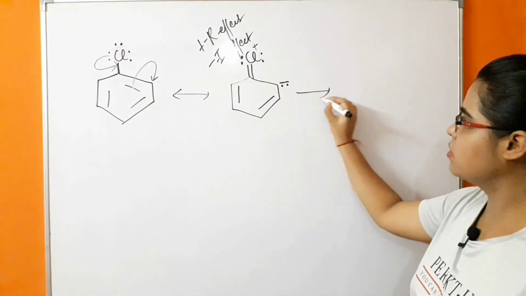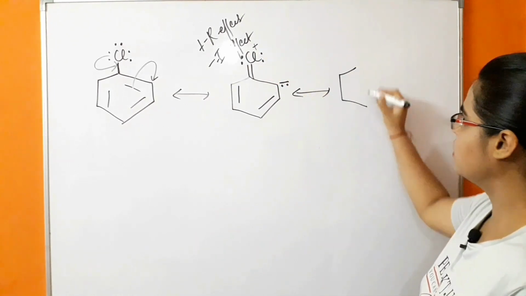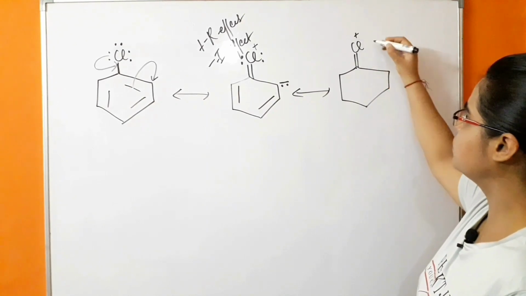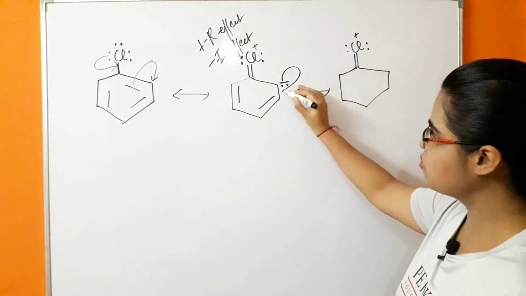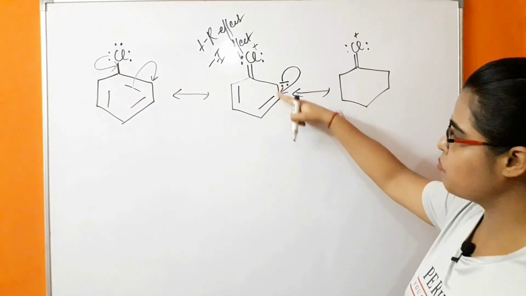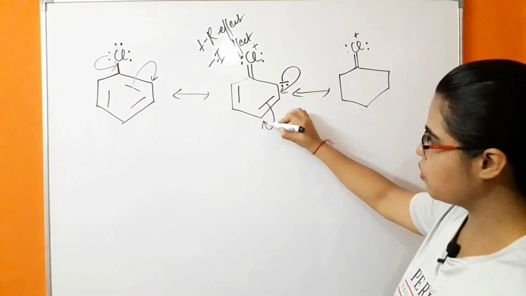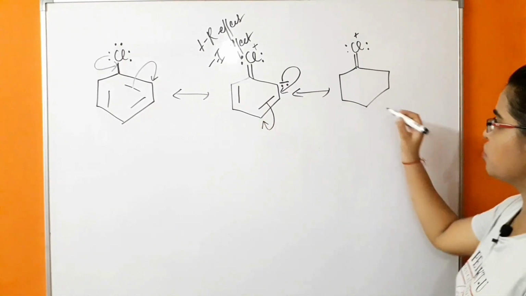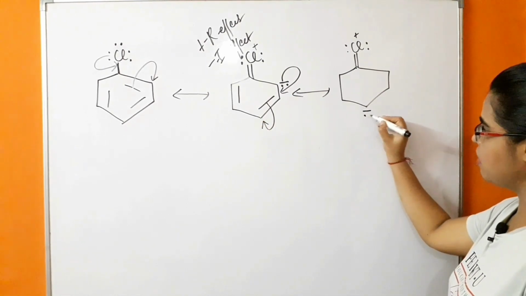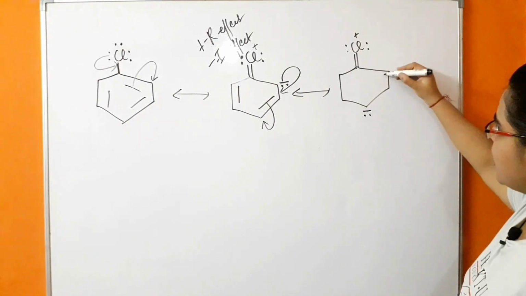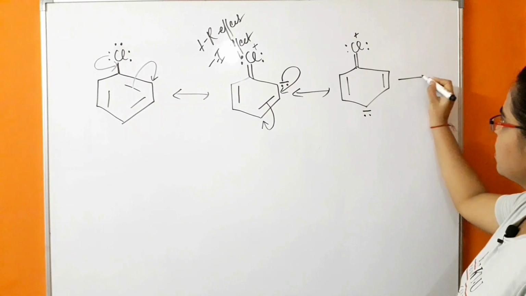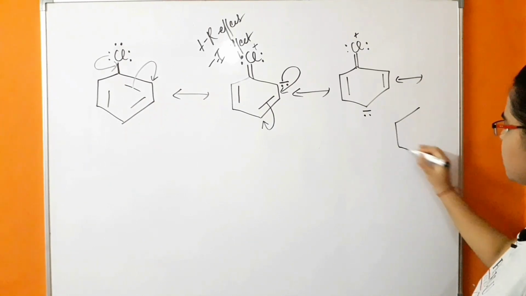Further, what is happening? Third canonical structure. This negative charge will further move to this position to form a pi bond, and this pi bond will move to form a negative charge at the para position. So in the para position there will be a negative charge, and at this position there will be pi bond formation. Further, next canonical structure.